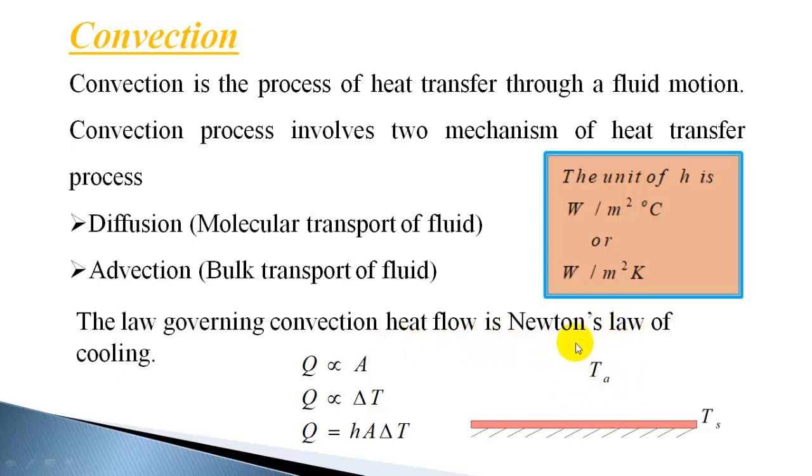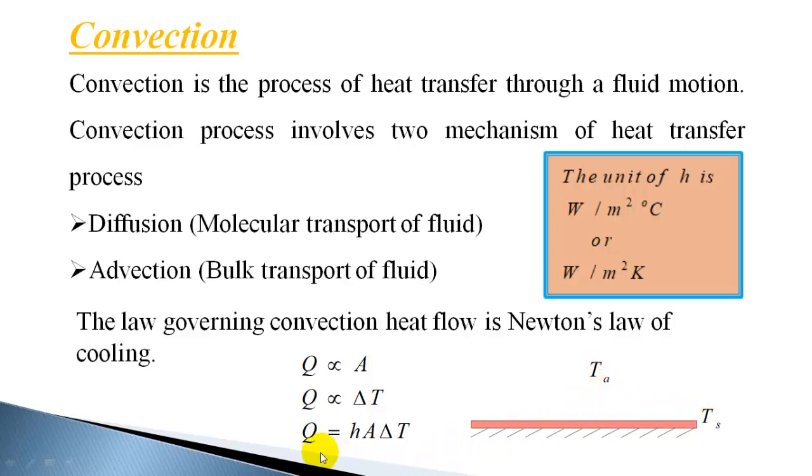The law governing convection heat transfer is Newton's law of cooling. It states that the heat convection is directly proportional to the surface area and also proportional to the temperature difference between the surface and the fluid. So it is proportional to the surface area from which heat is flowing, or to which heat is flowing, and also proportional to the temperature difference. In this case, the temperature difference is Ts minus Ta.